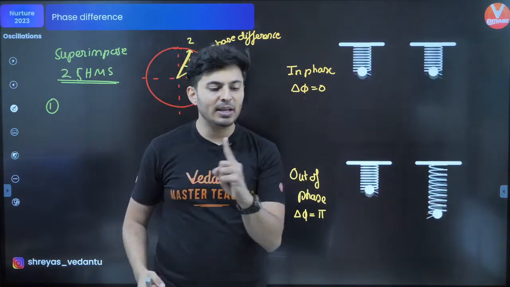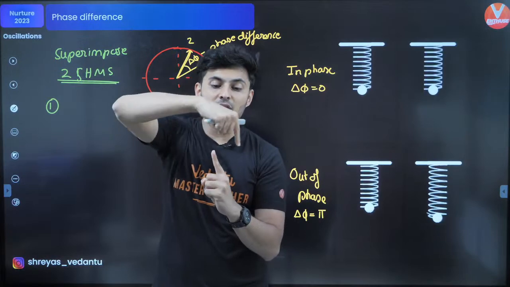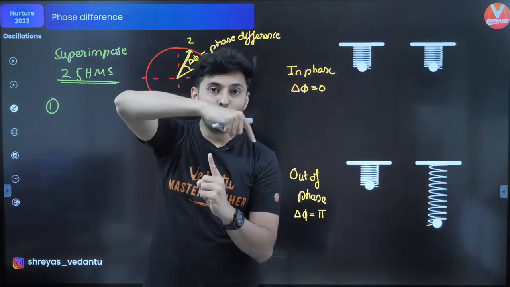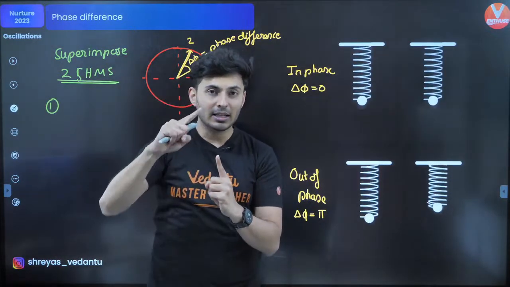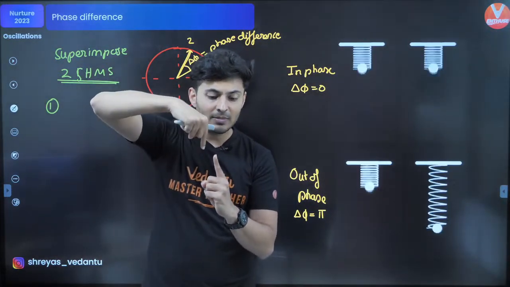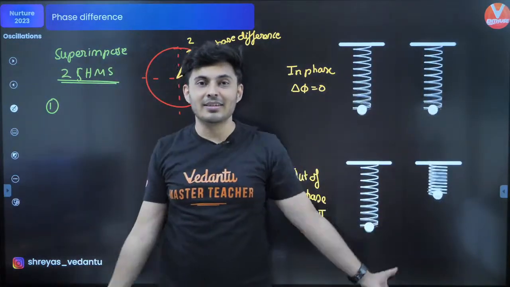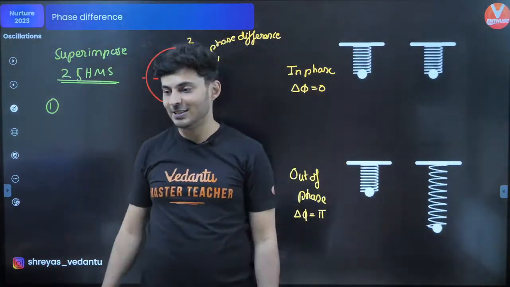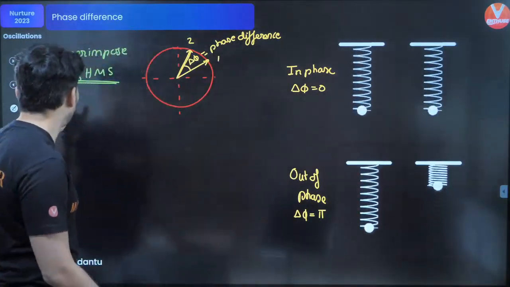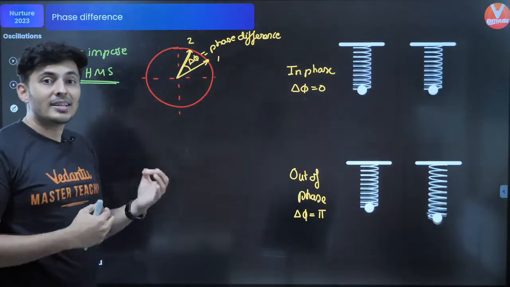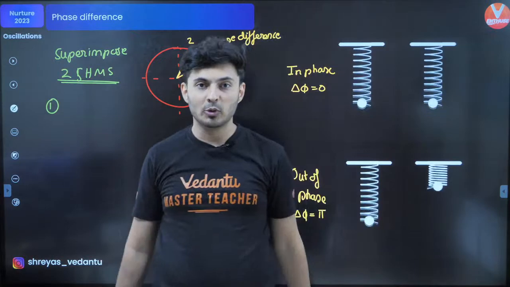Meaning, let's say there is one particle going like this, and another particle with respect to that is going like this. When both their effects are combined, meaning the other particle is performing SHM and this particle is also performing SHM, you will see a bigger SHM, the resultant SHM. Got it? That is called superimposing SHMs to produce a resultant motion.